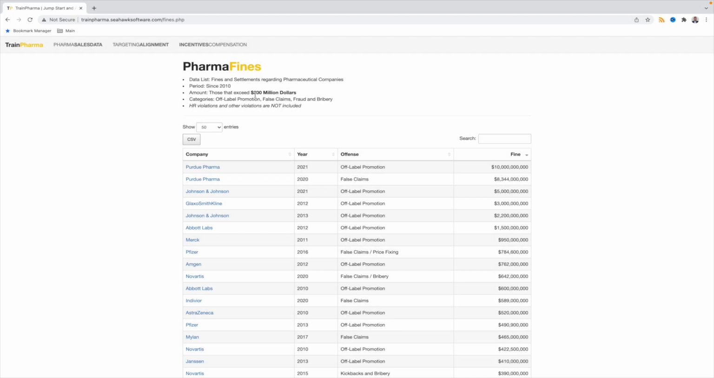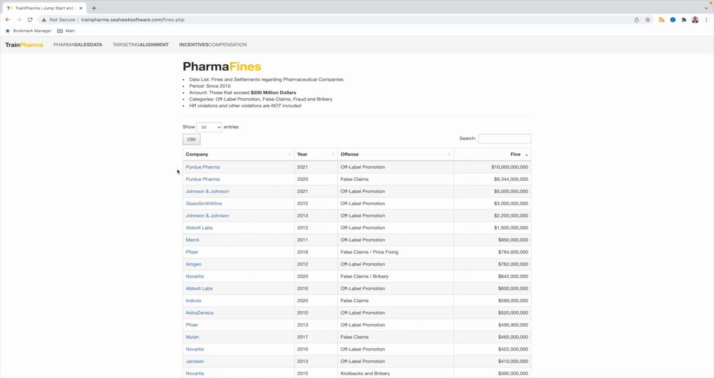So here's the pharma fines page we previously discussed. Again, we're dealing with the period from 2010 to 2021. Penalties that exceed $200 million. Specific categories that we talked about as well. And we're going to exclude HR violations because this lesson is dealing with off-label promotion and false claims. You can sort by the company, the year, the offense, and the fine.